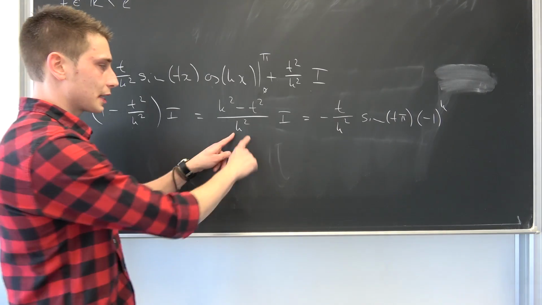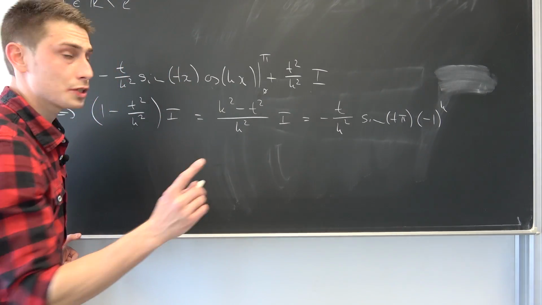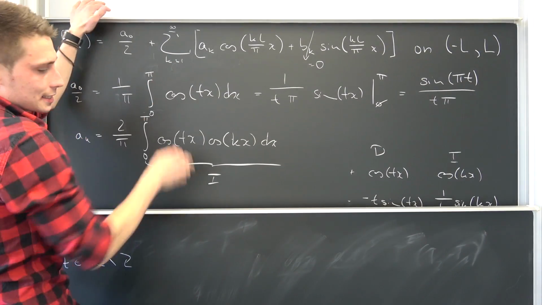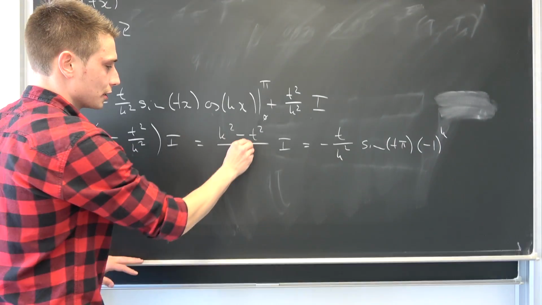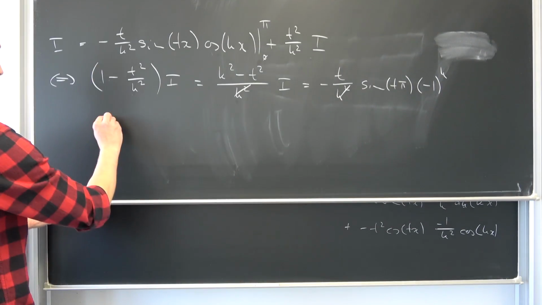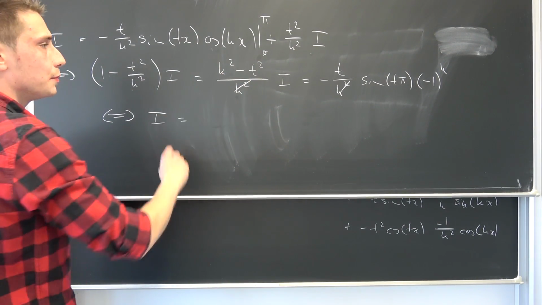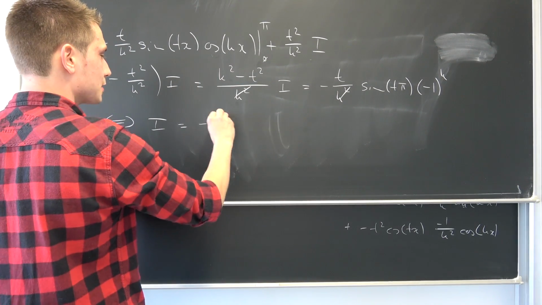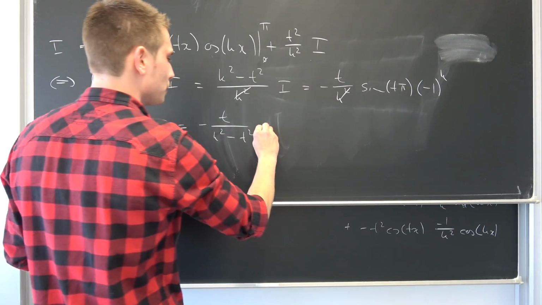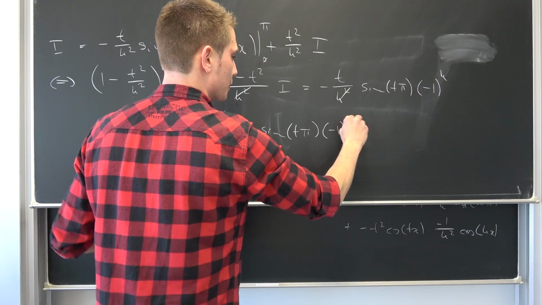Coolio. You see, k squared and k squared is a common factor right here. We don't want it to be equal to 0. This just stems from the fact that our Fourier series starts at 1, so that's not 0. We can cancel it out on both sides. Dividing both sides by this k squared minus t squared term is going to leave us with, if this is not equal to 0, I being nothing but, okay, this is negative t over k squared minus t squared sine of t times pi, negative 1 to the kth power.